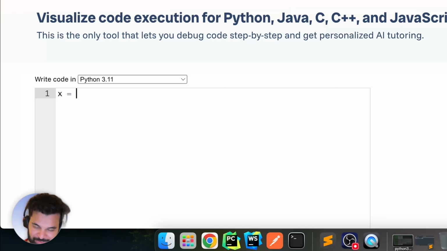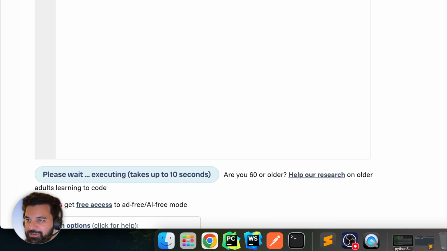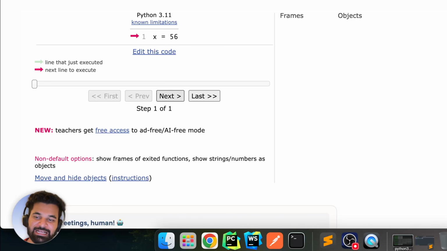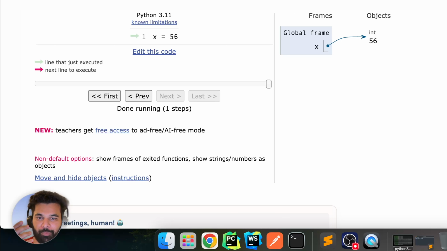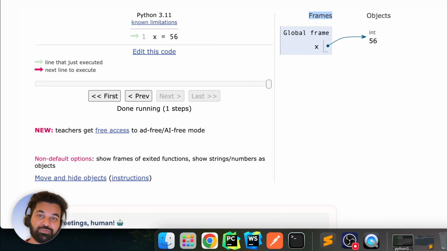Let's say x is equal to 56, right? x is a variable here, if you understand correctly. x is not really the integer 56 itself. x is like a pointer. If you see on the right hand side, you can see that x is pointing to an actual object, which is an integer with a value 56 in memory. Okay, so this is what a variable is.